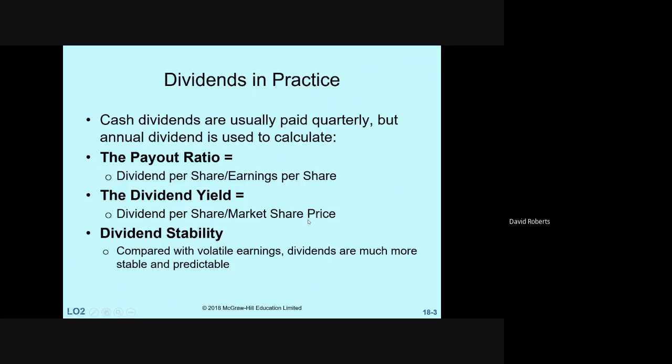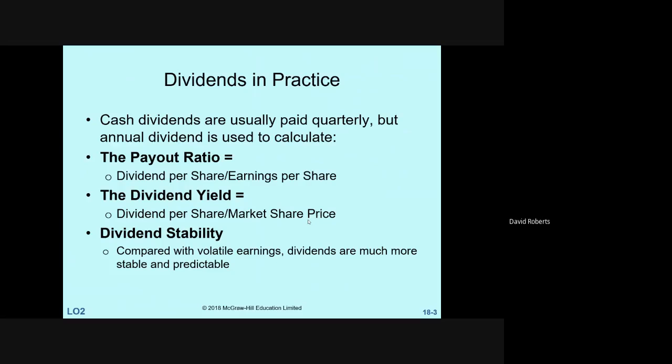The two ratios are the payout ratio and the plowback ratio. So in this particular case, the payout ratio is simply the dividend per share divided by earnings per share. So what percentage of your earnings do you pay to your shareholders? It's not shown here, but the plowback ratio is 1 minus the payout ratio. So if you don't give it to your shareholders, you keep it. In the same way as in economics, you learned you either consume the money or you have savings, which you know is deferred consumption.